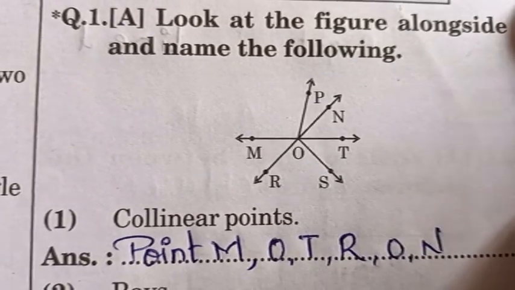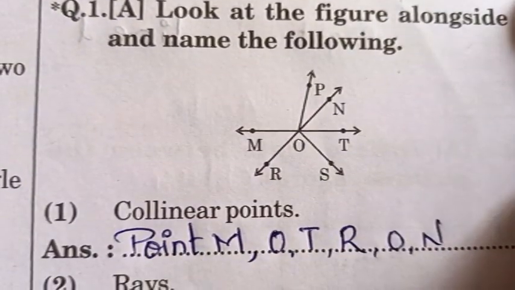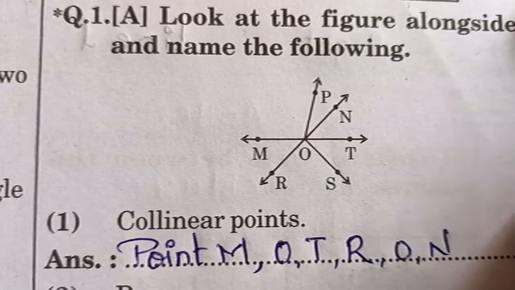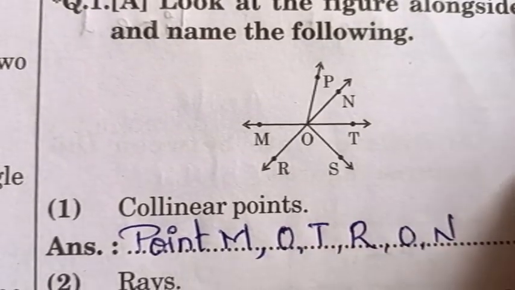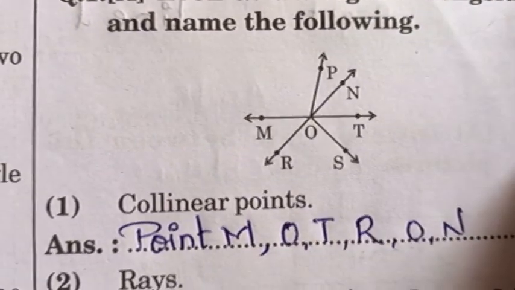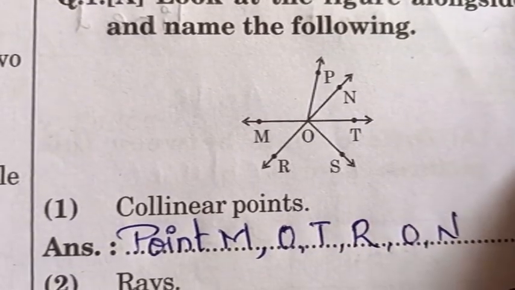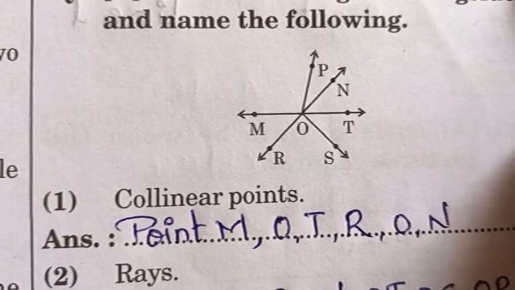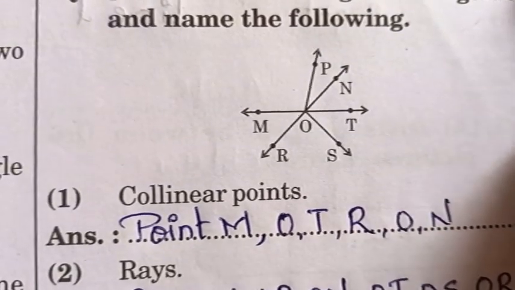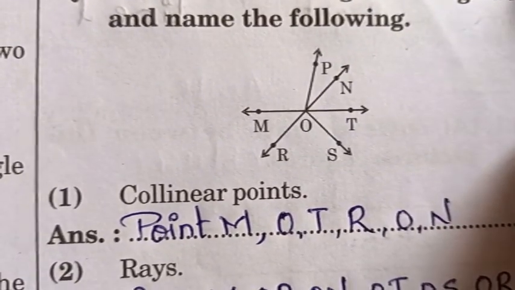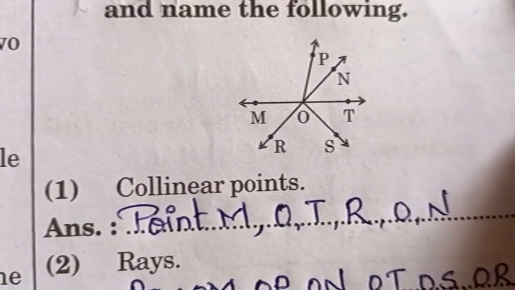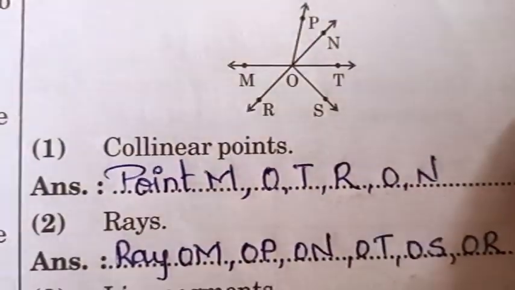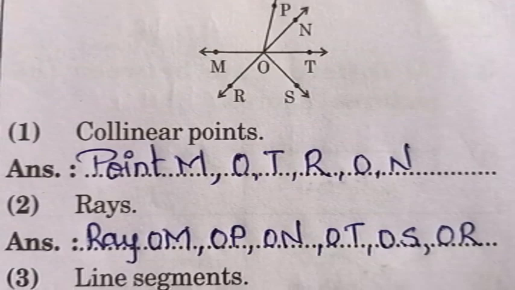Okay, then there is point R, point O and point N. Again these 3 points lie on a single line. जब सिंगल लाइन पे 3 पॉइंट्स या 3 से ज़्यादा पॉइंट्स रहेंगे तब भी वो कोलिनियर पॉइंट्स रहेंगे. If there are fewer than 3 points, then it is not said to be collinear points. Is that clear? Okay. Second one is rays.